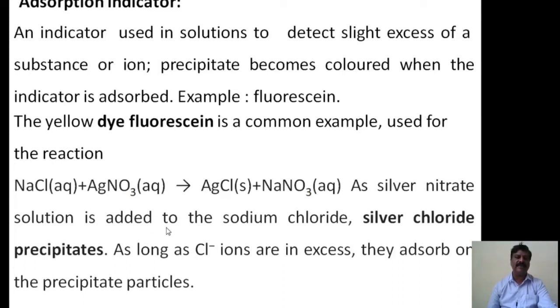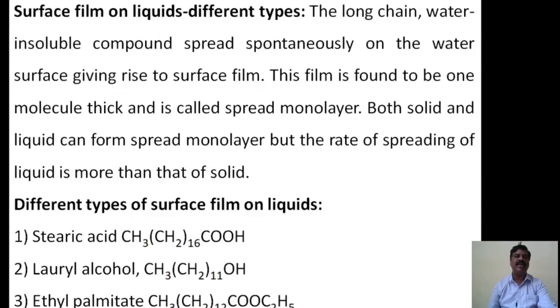solution is added to this sodium chloride. There is a precipitate as long as chloride ions are in excess. If the chloride ions are in excess, they adsorb on the precipitate particles and it appears as a color. This is due to this adsorption, and therefore it is called adsorption indicators.